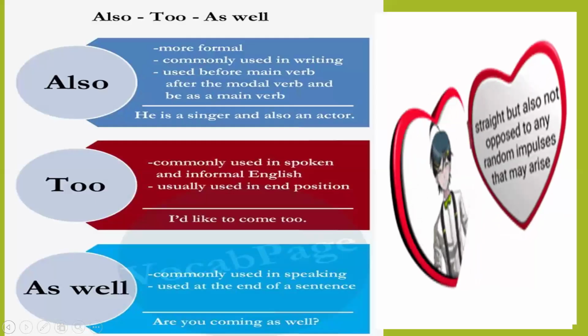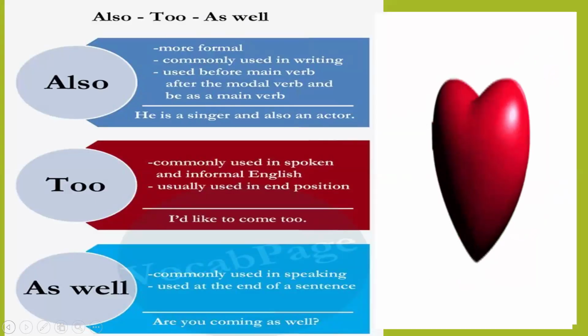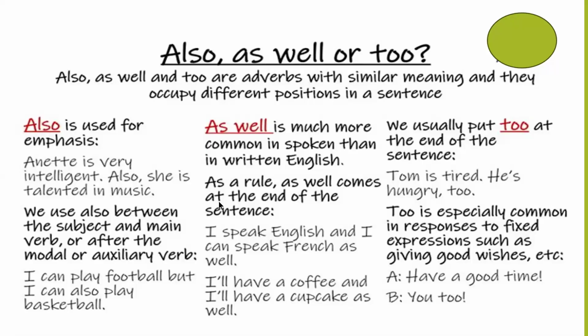Both of these, too and as well, are used at the end of a sentence. So as well is much more common in spoken English than in written English. We use as well whenever we are speaking, whenever we are responding to something. As well comes at the end of the sentence. The point should be noted as a rule: when we are using this adverb in our sentences, as well always comes at the end of the sentence.